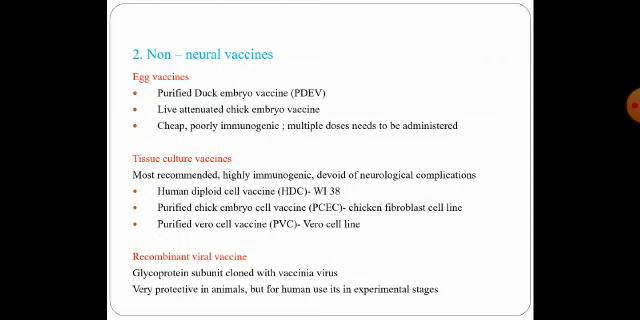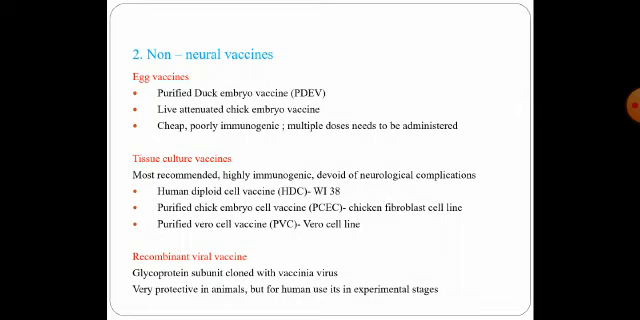So what is used instead? They are again of three different types. They are the egg vaccines, the tissue culture vaccines, and the recombinant viral vaccines. What are these egg vaccines? It is the purified duck embryo vaccine, and also the live attenuated chick embryo vaccines.